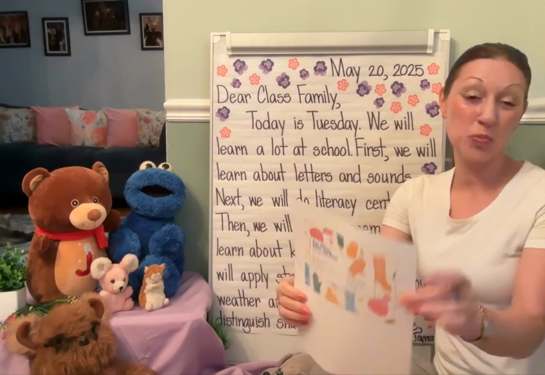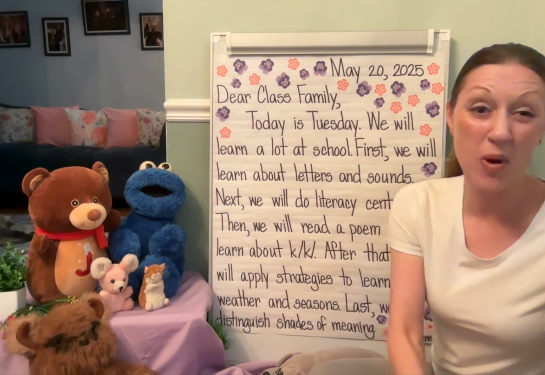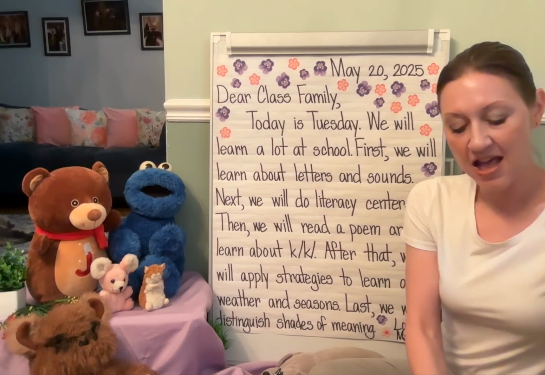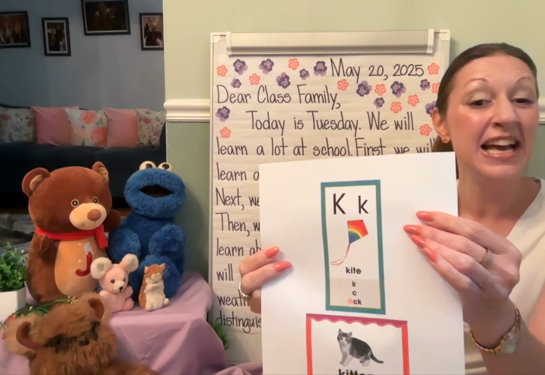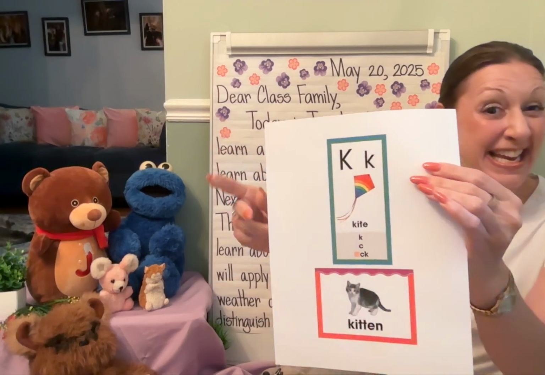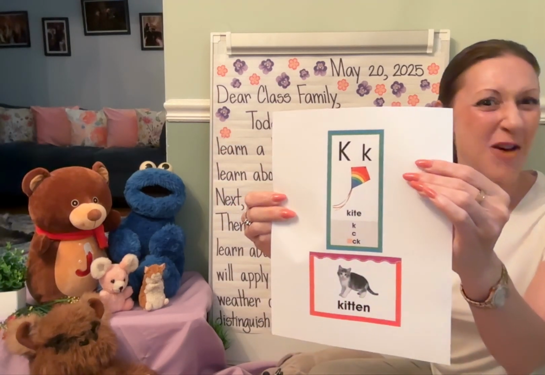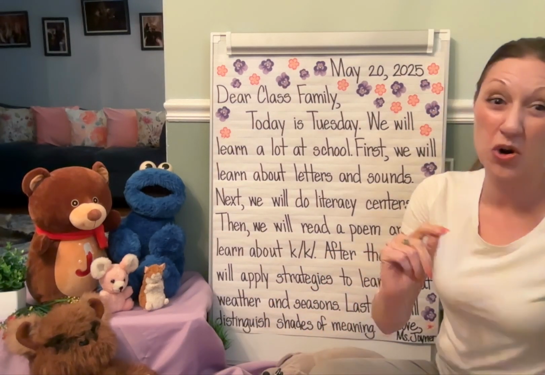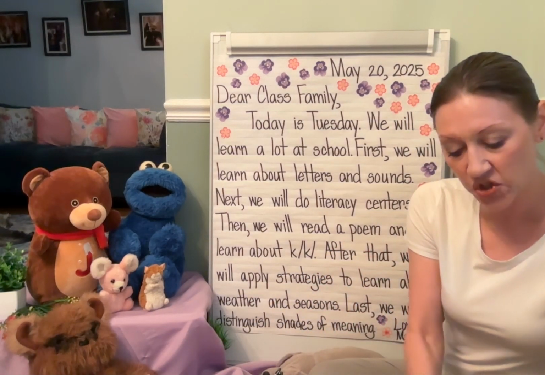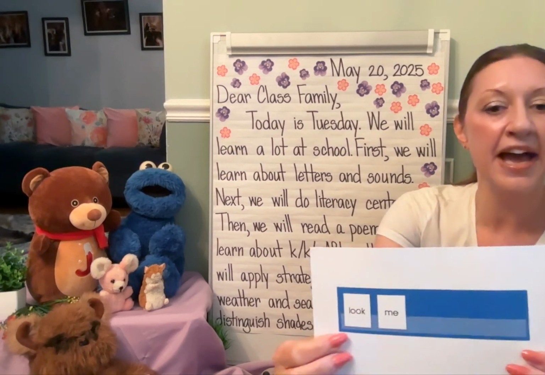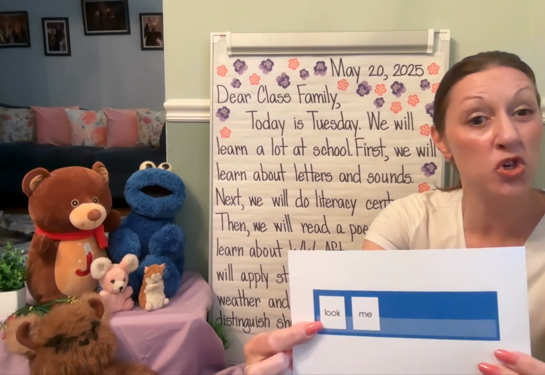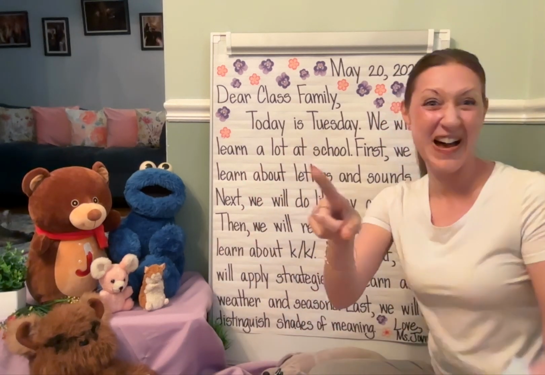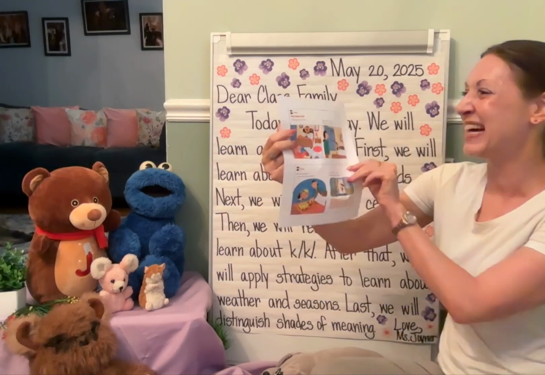After we check out this poem, we're going to be going back and focusing on the letter K, like cake, kite, and kitten. We'll be tapping out some different words with that beginning, middle, and ending sound, saying that whole word. We're going to do the Learn the Letter K song with Jack Hartman. We have the high frequency words look and me to review before we apply phonics and vocabulary in context.